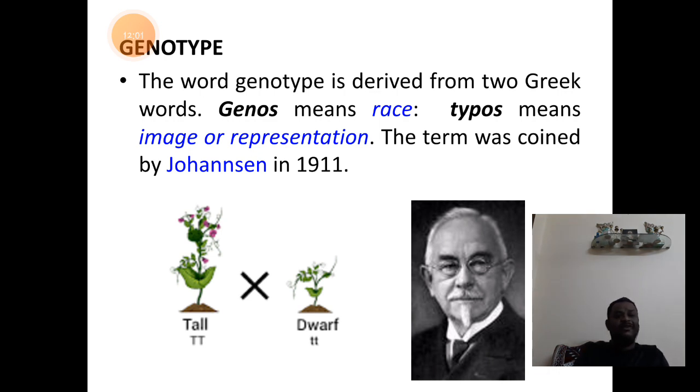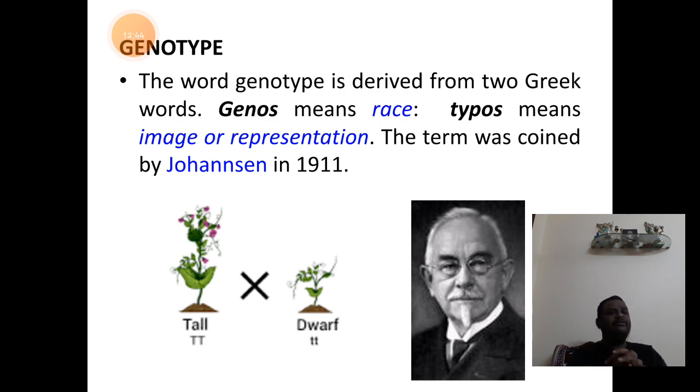The next concept for us to understand is the genotype. The word genotype refers to the genic constitution, that is, the functional unit of the DNA which is responsible for the expression of a character, represented on the chromosomes at the gene locus. In simple terms, genotype refers to the total genetic constitution of the organism.